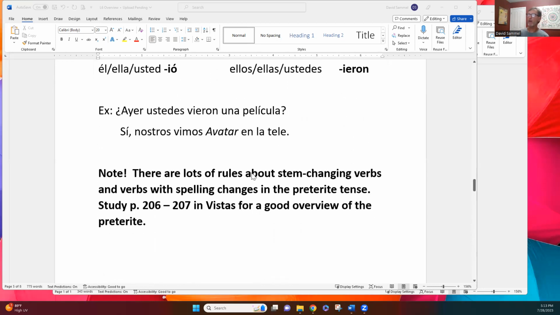I want to make you aware that you really need to go to page 206, 207 in Vistas for a good overview of the preterite because there are lots of rules about stem changing verbs and verbs with other kinds of spelling changes in the preterite tense. You need to be familiar with all that, but I'm not going to go over it right here because it is a little lengthy and a little complicated. But go to these two pages and check it out in your book.